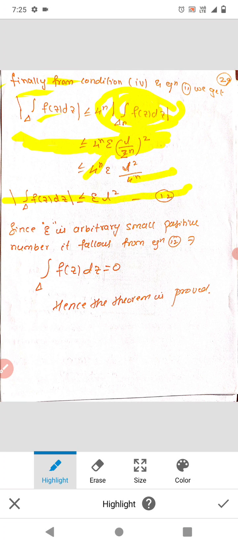And remember, we know this epsilon is arbitrary and very small, therefore we conclude that the integral over delta of f of z dz is equal to 0. So this is Cauchy's theorem for a triangle. Similarly, along the same lines you can prove Cauchy's theorem for a rectangle yourself. Thank you so much.